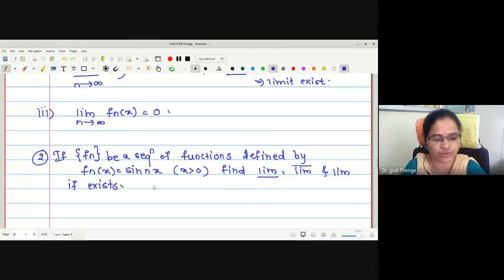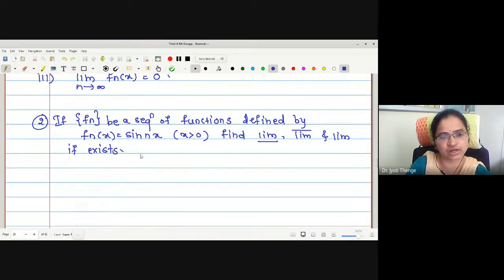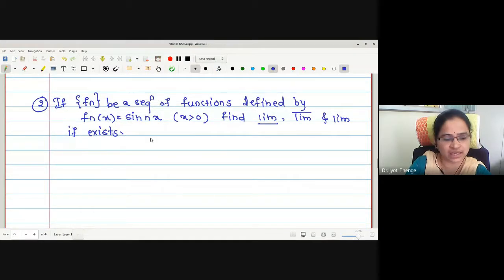Okay, here also, suppose I wanted to find the limit superior. What will this definition be? Infimum of supremum of sin kx for k greater or equal to n, that is sin nx, sin (n+1)x and so on.